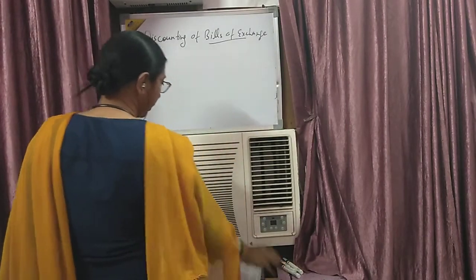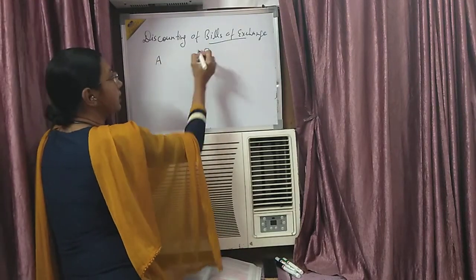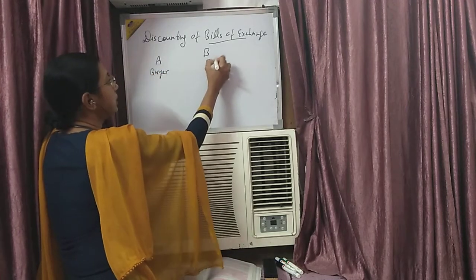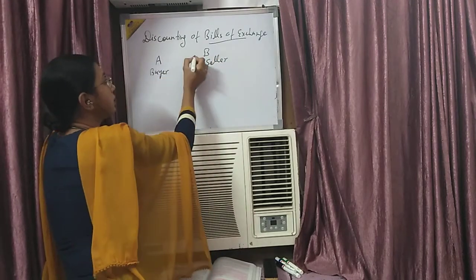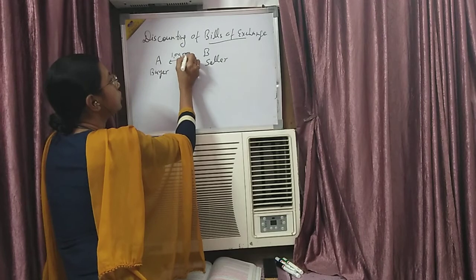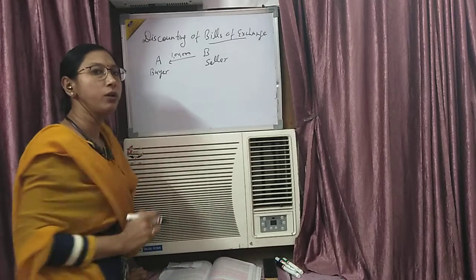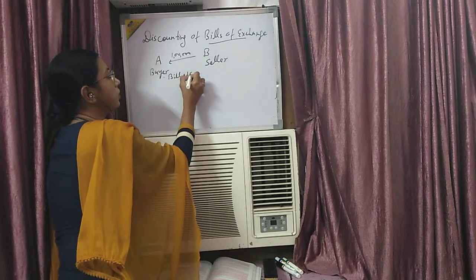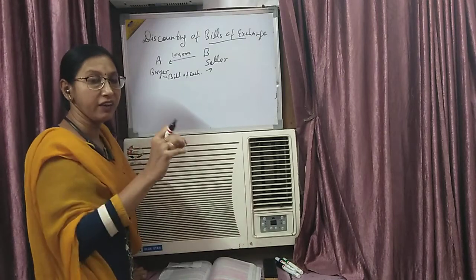Suppose Mr. A and Mr. B are there. Mr. A is a buyer and Mr. B is a seller. Mr. A purchases 1 lakh rupees goods from Mr. B. Now Mr. A has to give the payment to Mr. B. Mr. A has given bills of exchange to Mr. B.